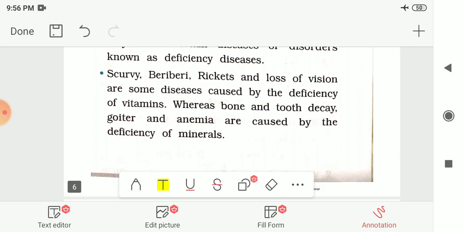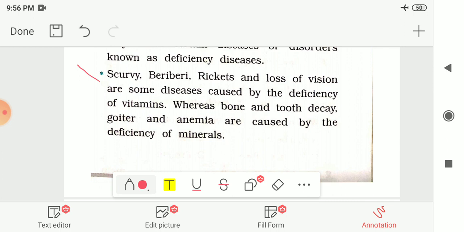Here some examples are also given to you, that is scurvy, beriberi, rickets and loss of vision are some of the diseases caused by the deficiency of vitamins. Whereas bone and tooth decay, goiter and anemia are caused by the deficiency of minerals. Because of the deficiency of minerals in our food for a long duration of time, it may cause tooth decay or diseases related to bone, then goiter and anemia.